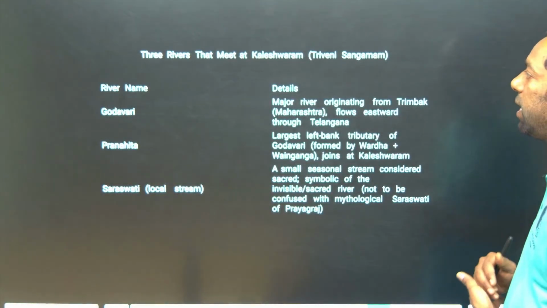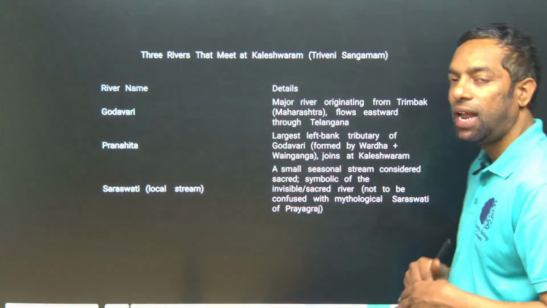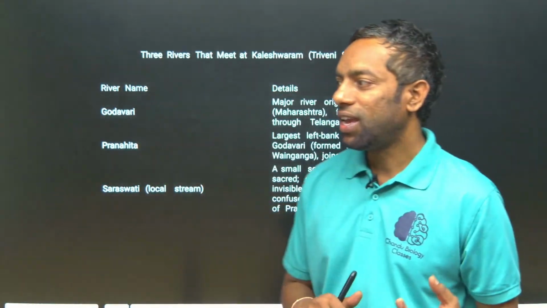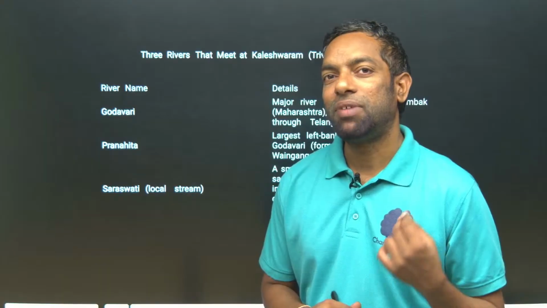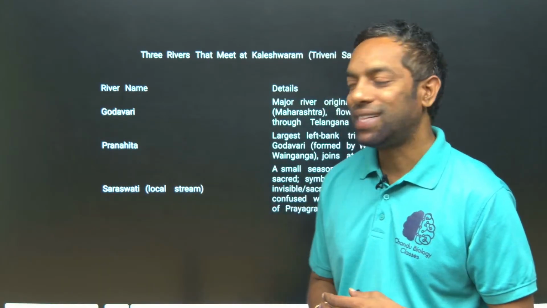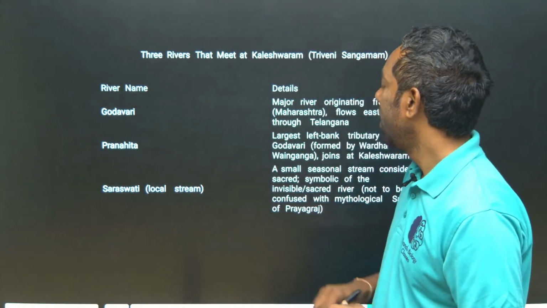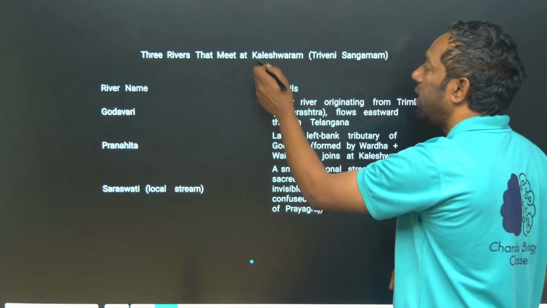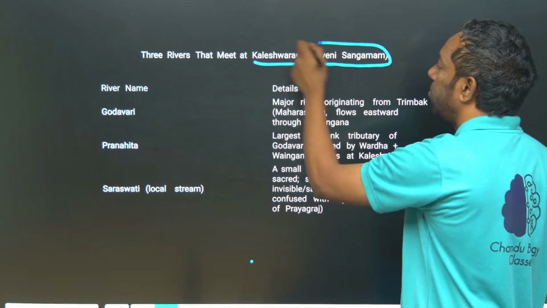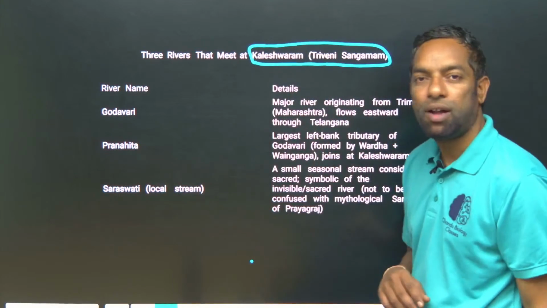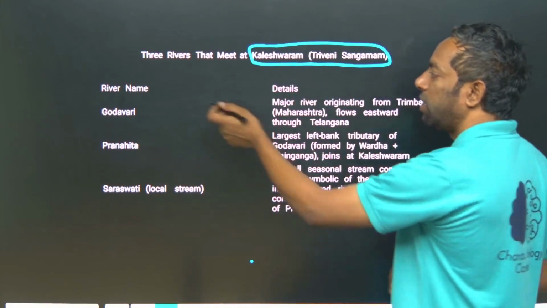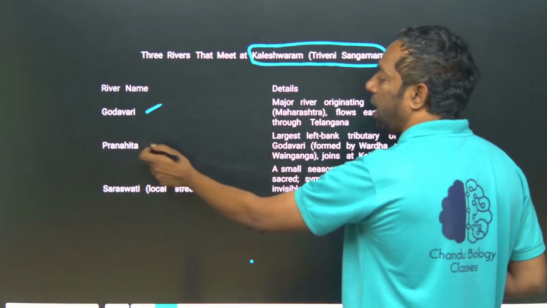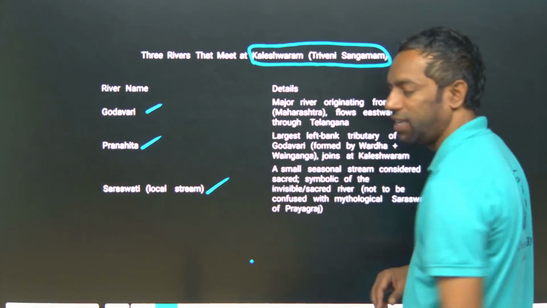Three rivers meet at Kaleshwaram, another Triveni Sangamam. This is also important for the exam point of view. One is Kandakurti, the second one is Kaleshwaram, also a Triveni Sangamam. There the rivers are the Godavari, Pranahita and Saraswati.